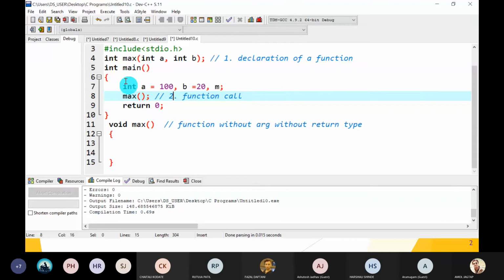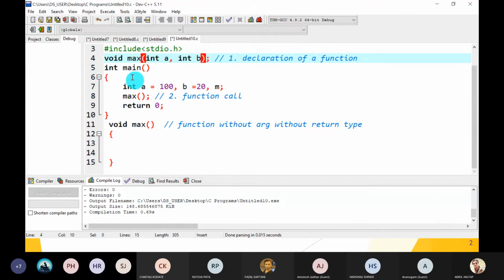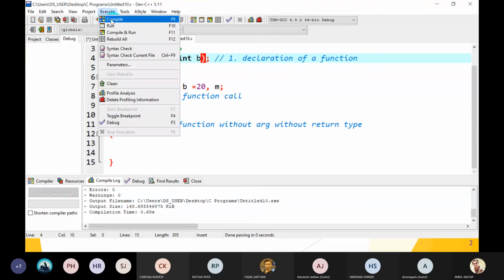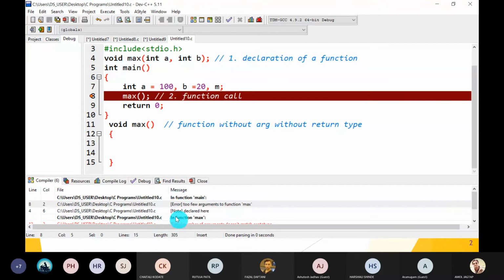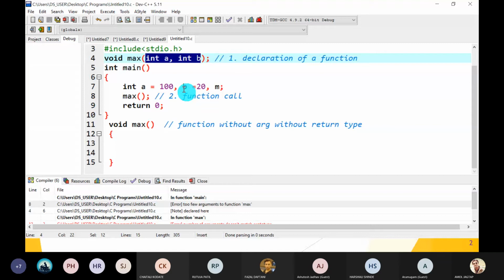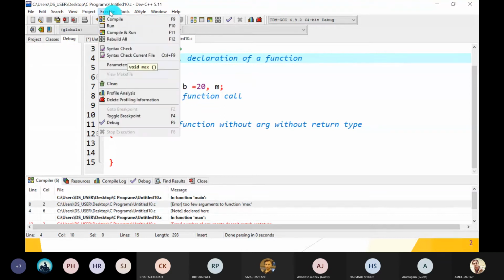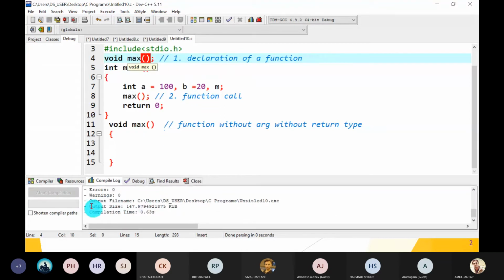So then the third element, that is definition, declaration. So the declaration is also changed. Otherwise what happens? Just I will show you. If you do not change it and compile it, then it gives you a syntactical error. Too few arguments to function max, because you declared the function with 2 arguments. Means you have to pass at least 2 arguments here. But if you don't pass them, that means something is wrong. So you have to remove these values and again compile it. So it does not give any error.